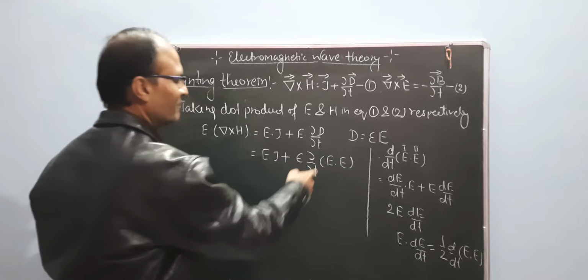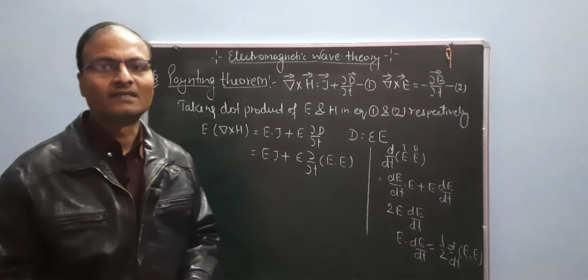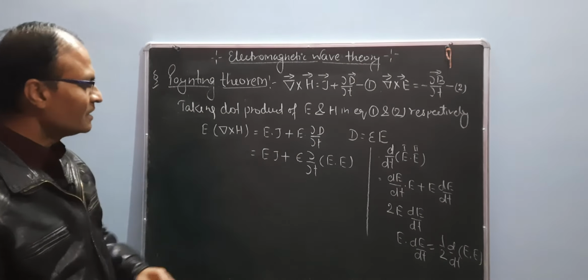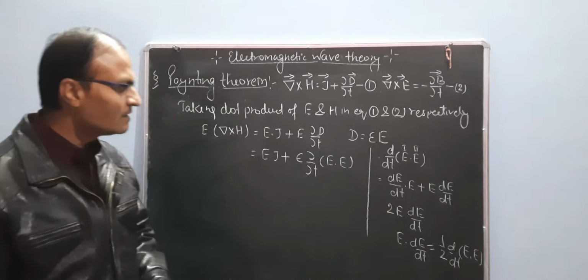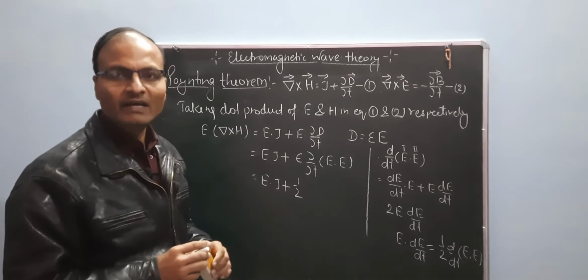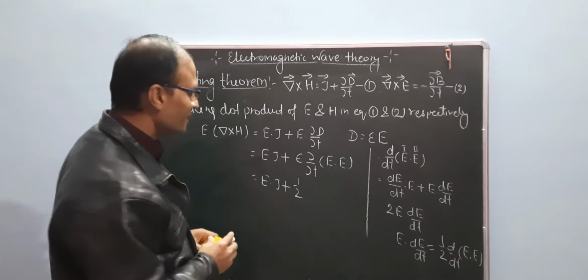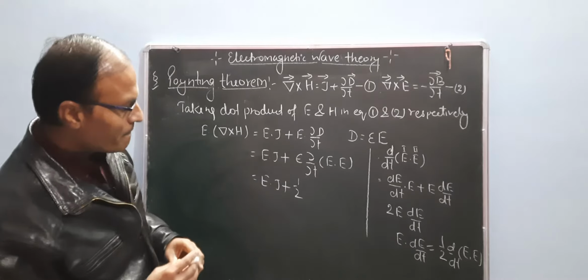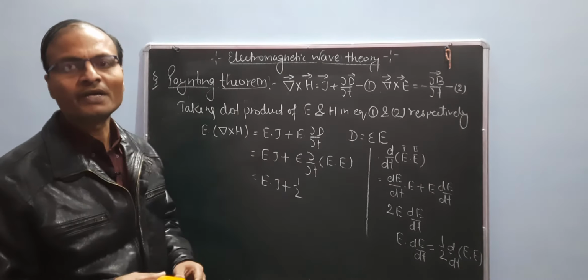We evaluate the value of E dot E. Now what is the value of E dot E? This is 1 by 2. So the equation is E dot J plus epsilon times 1 by 2 del over del t of E dot E.